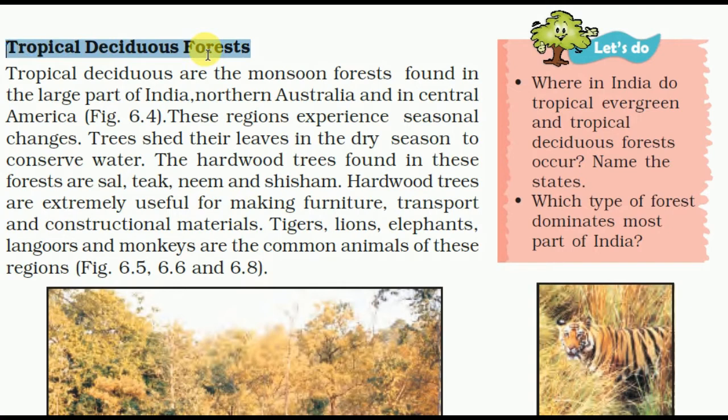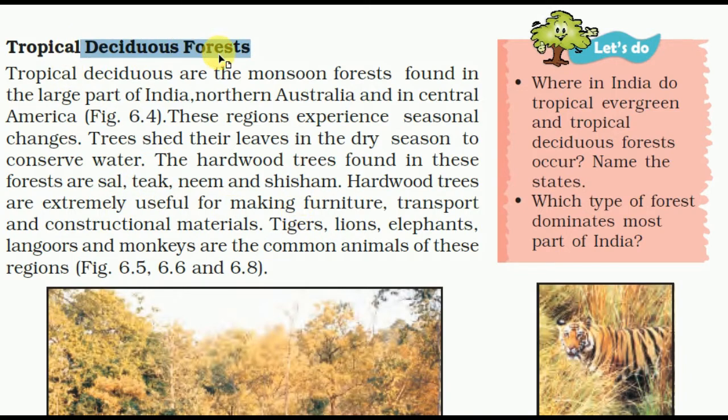Tropical deciduous forests are the common monsoon forests found in large parts of India, northern Australia and Central America. These regions experience seasonal changes. Trees shed their leaves in the dry season to conserve water. The hardwood trees found in these forests are sal, teak, neem and sheesham.